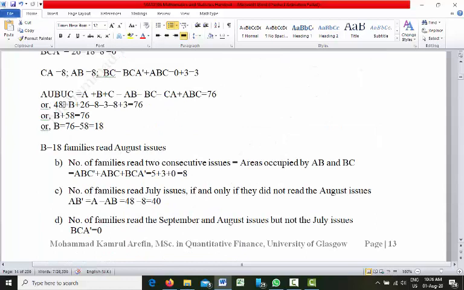Right. So now from the question we know that A is equal to 48. We don't know the value of B, that is what we want to find out. C, from the question we know that C is 26. AB is 8, BC we have calculated is 3, CA is 8, and we have also calculated that ABC is equal to 3.